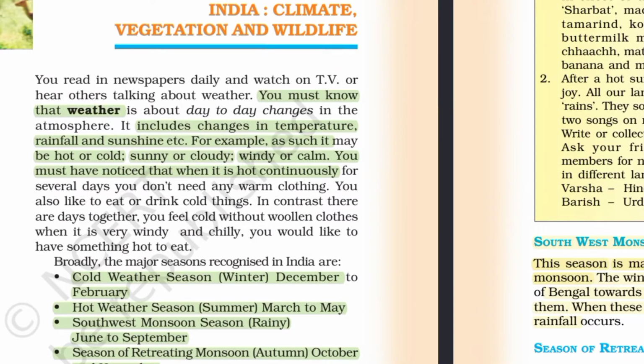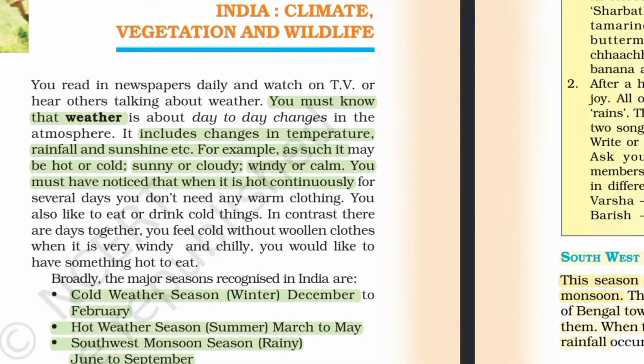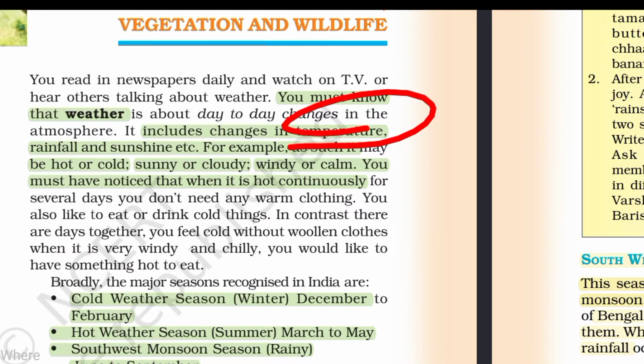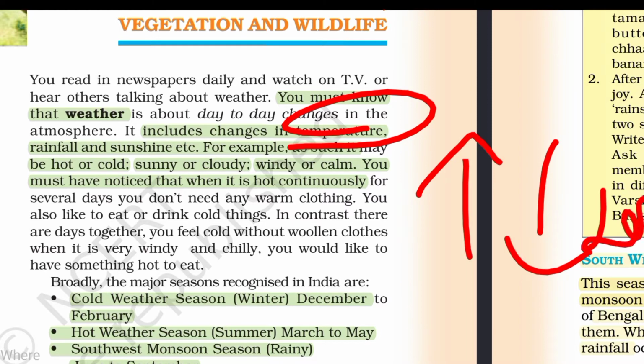The first topic is weather. We have already said that weather is a changing phenomenon. So what is weather? It includes the changing of temperature, rainfall and sunshine. When temperature is low, we say the weather is cold, and when temperature is high, we say it is hot weather. Then there are rainfall and sunshine.